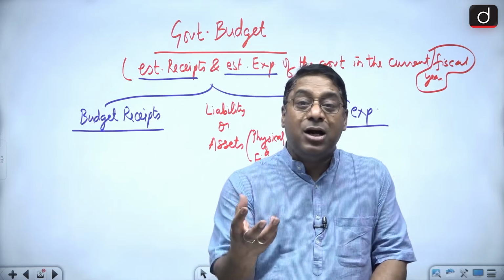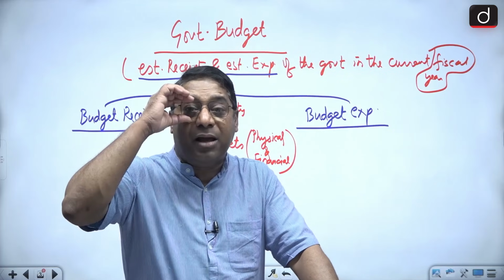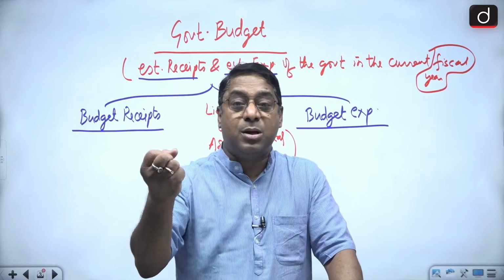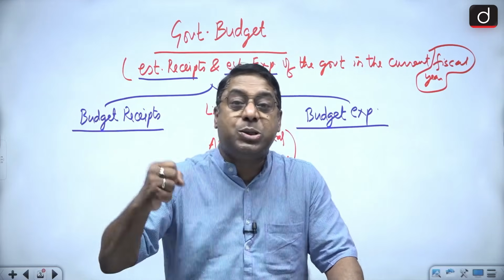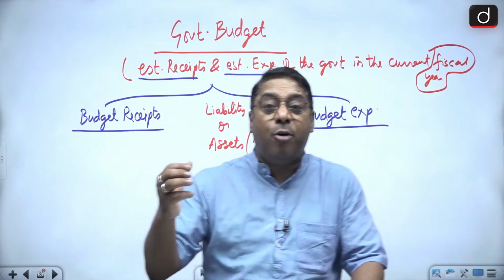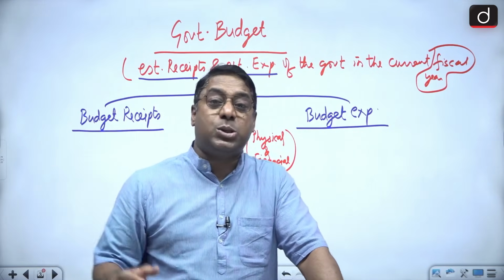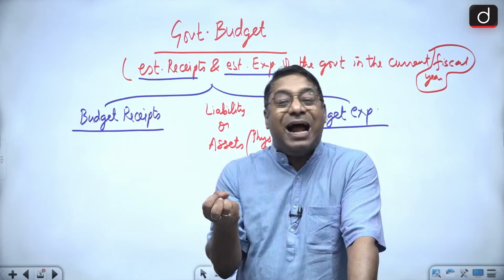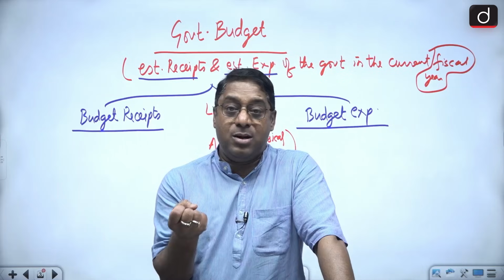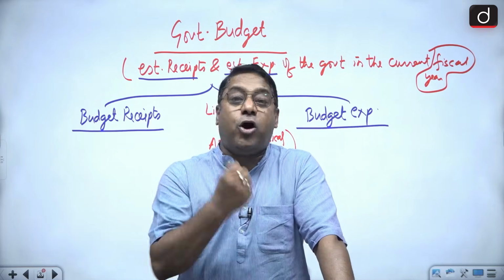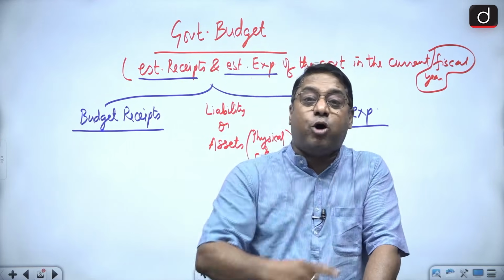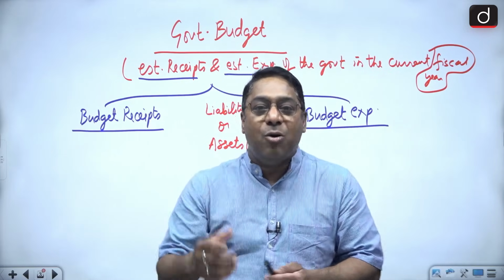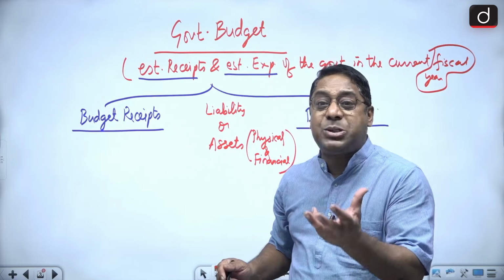But apart from that, the government can also receive money when, for example, it can do borrowings. Like for example, the government can do borrowings from the IMF, or the government can do borrowings from other sources, other private parties. So when the government does borrowing, that is a receipt for the government. But that receipt of the government actually creates liability.